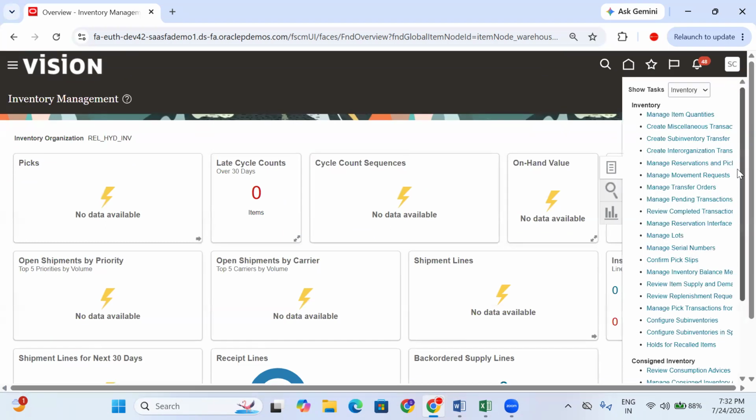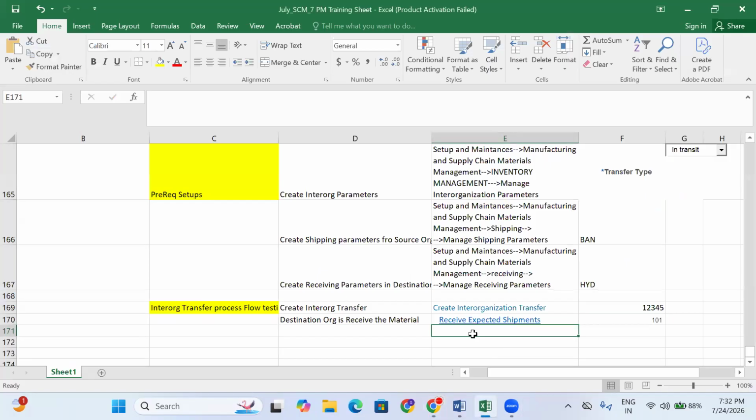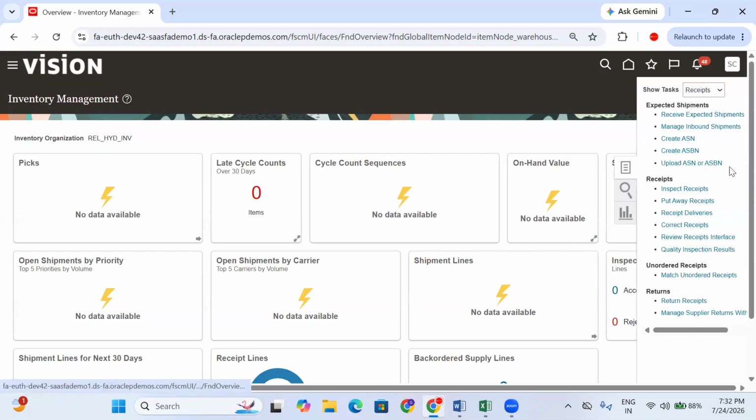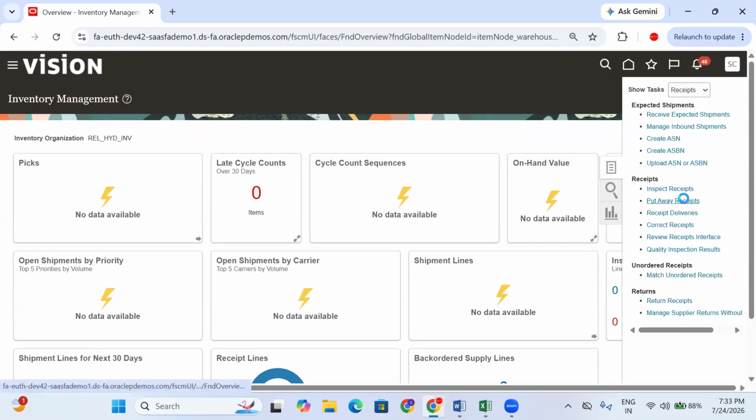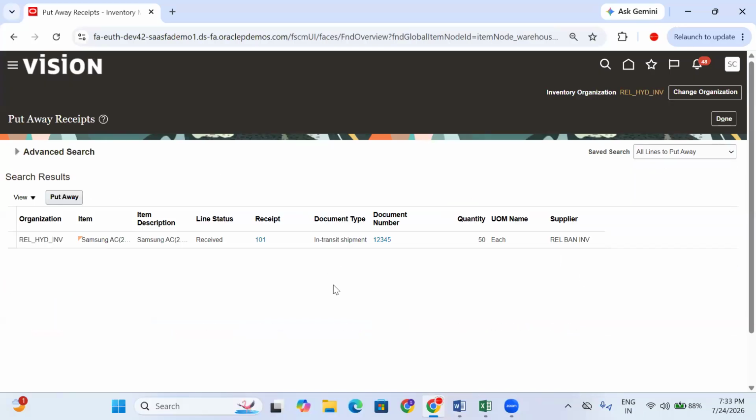So where can we perform it? Click on here, receipts. From the receipts, you'll see put away receipts. Okay, so click on here, put away receipts. So what is the receipt number? 101. Search. Now I'll see it is on in-transit shipment. 50 quantity is waiting on receiving. Right, click on put away.